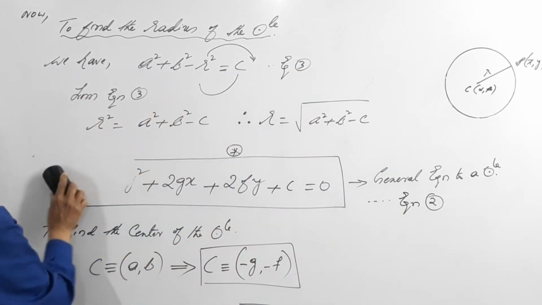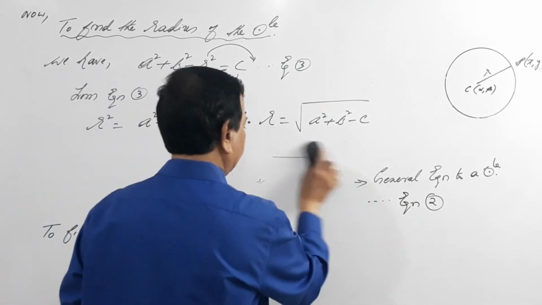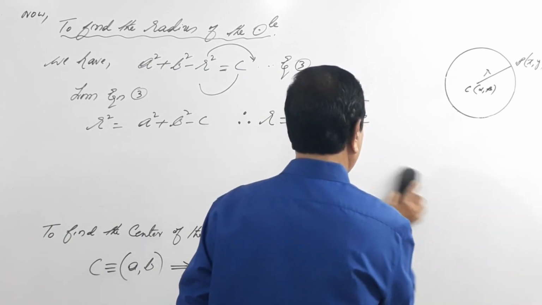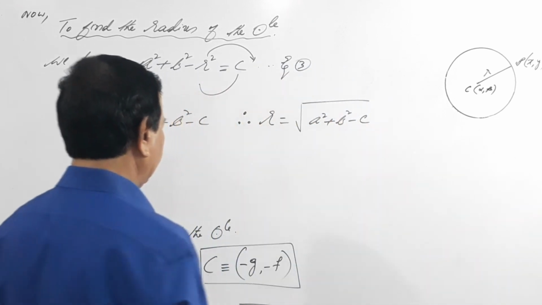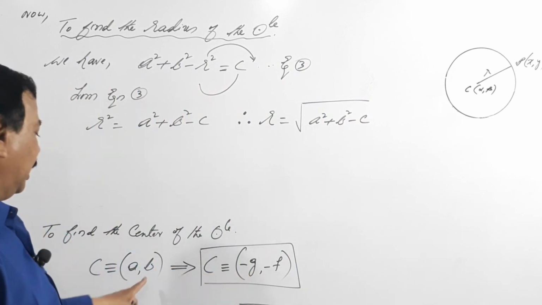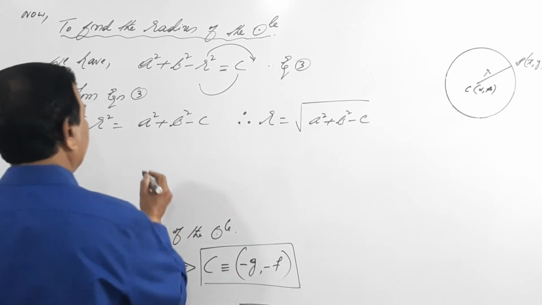I'll rub this. But what is A? A is minus G and B is minus F, which we substitute here.